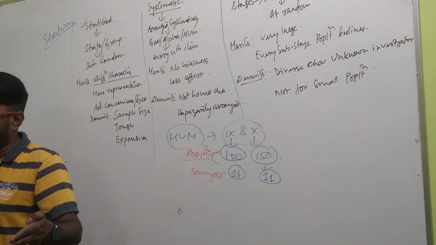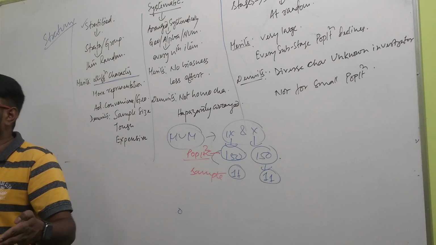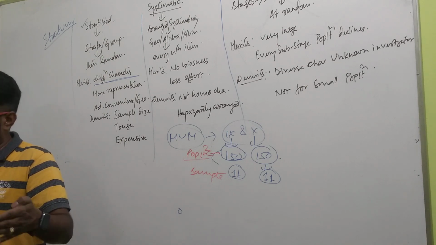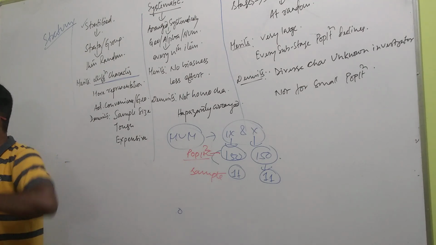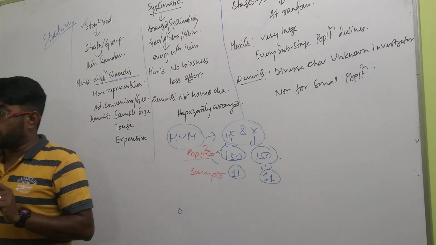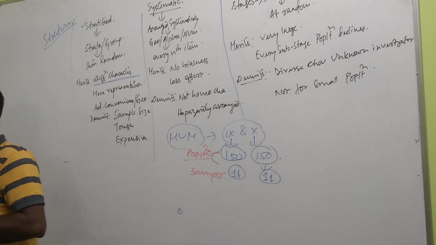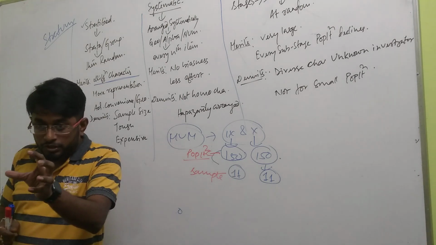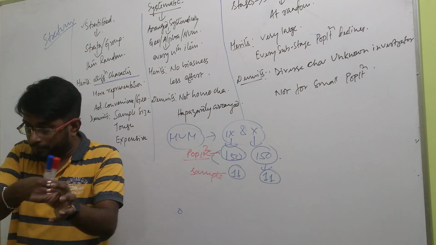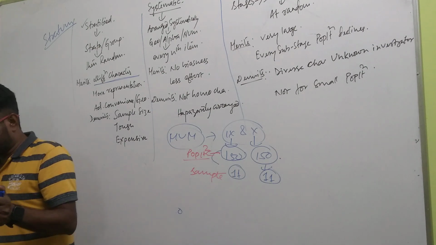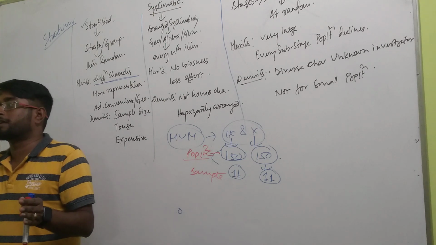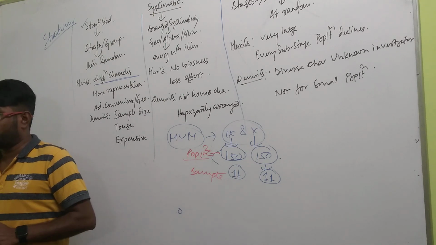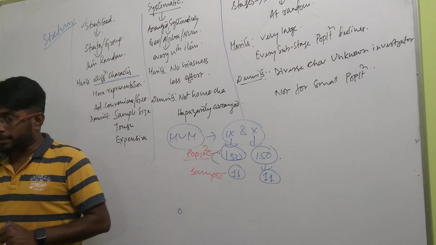This groupism is done based on what? Based on the quality. Someone who is good in cricket is in the cricket group. Someone who is good in singing is in the singing group. Someone who is good in drawing is in the art group. And now from this cricket group samples are drawn at random. From the singing group samples are drawn at random. Now everything is done separately. In random sampling there is no possibility of separation. Now did you understand the difference?